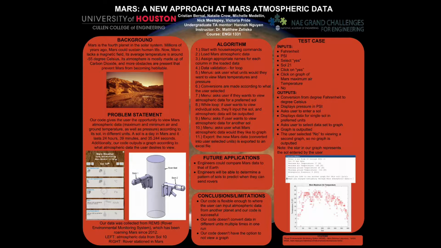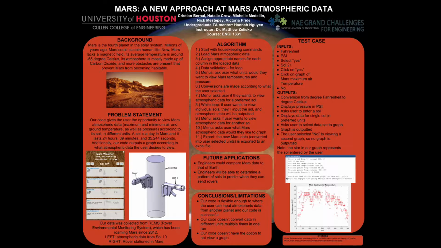For this test case, the user selected Kelvin for the temperature and the pressure to be converted into pascals. The user wants to see day 6, but the program responds by saying there is no data for that day, so the user has to enter a new day, and the user selected 127. The output will be the max air temp, the min air temp, the max ground temp, and the min ground temp, all in Kelvin, and will display the atmospheric pressure found for that day. Then the program will ask the user again whether or not they would like to see another day.